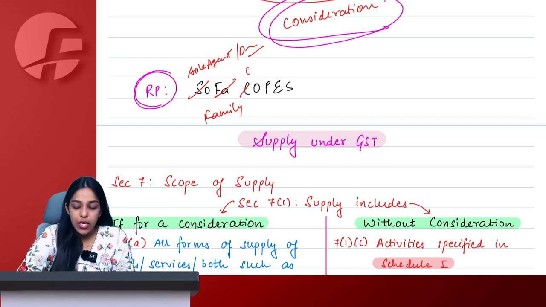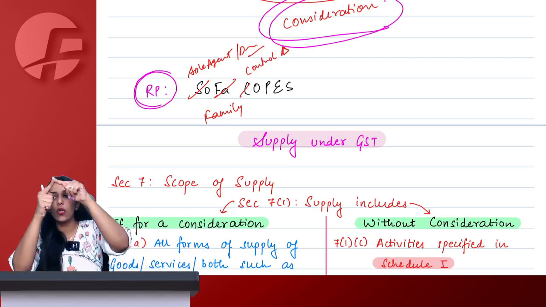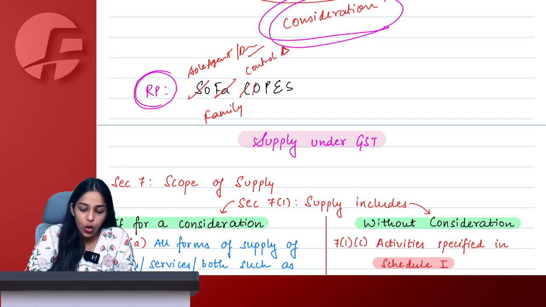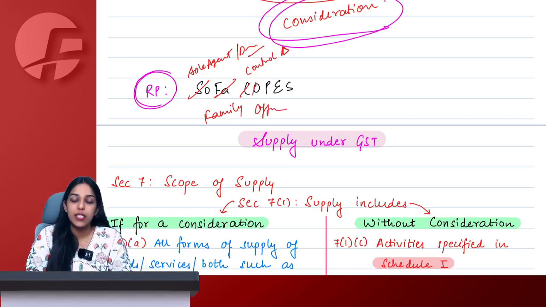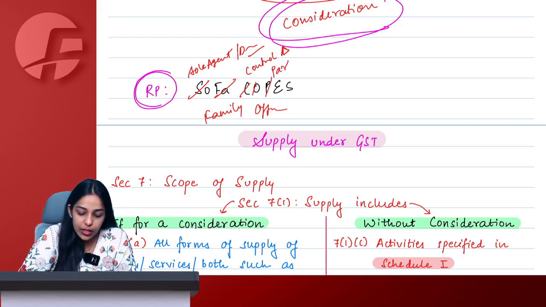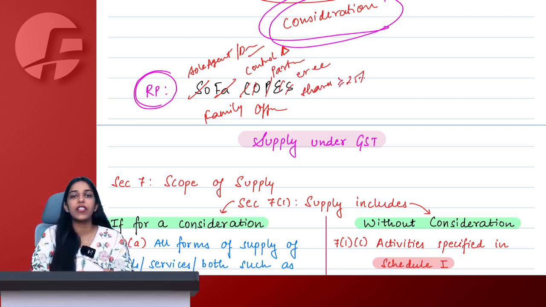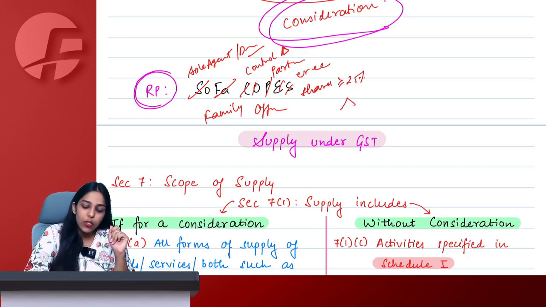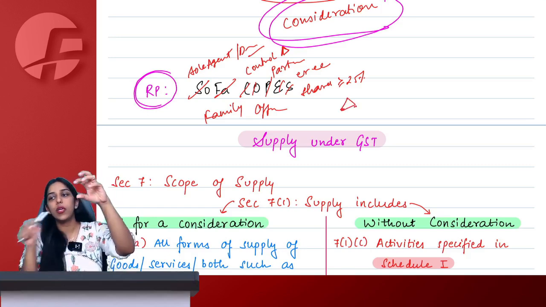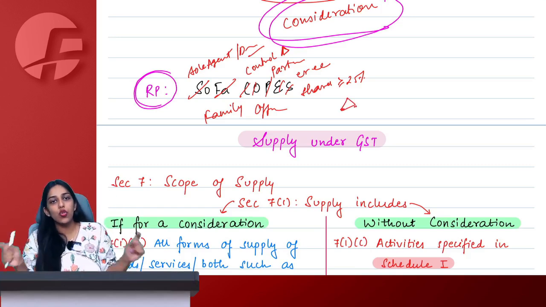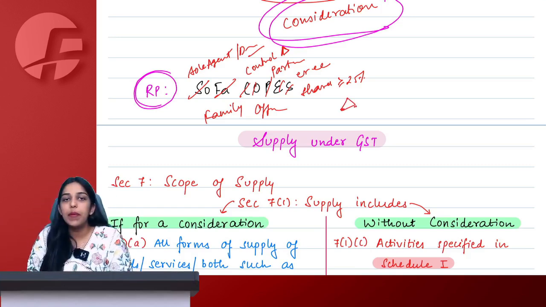Okay. C simply means relationship of control, which also includes two persons controlled by a common person. O means officer or director in business. P means legally recognized partners. E means employer-employee relationship, and S simply means holding of shares greater than or equal to 25%, and this will also include one common person holding shares in two people, then these two people also become related persons.